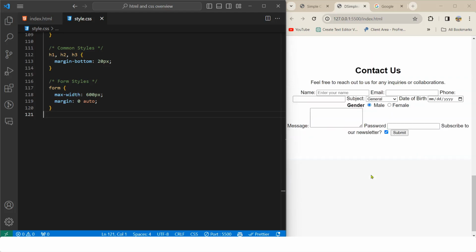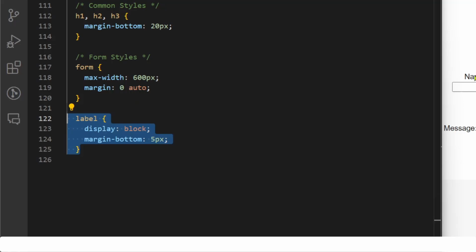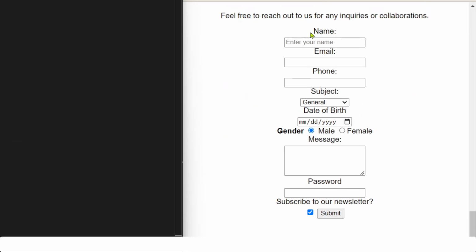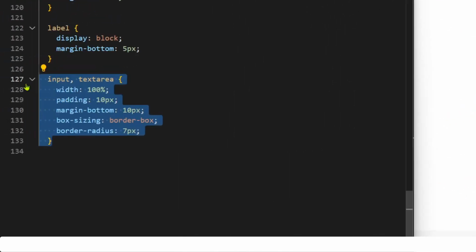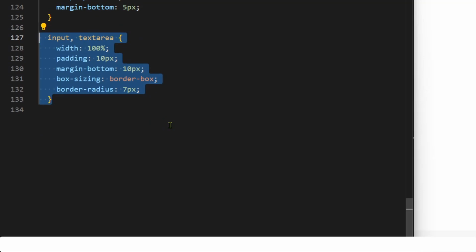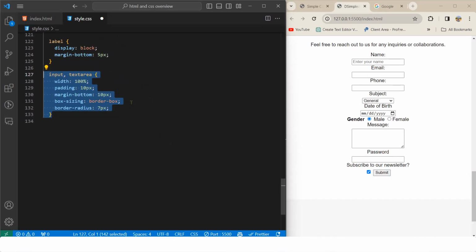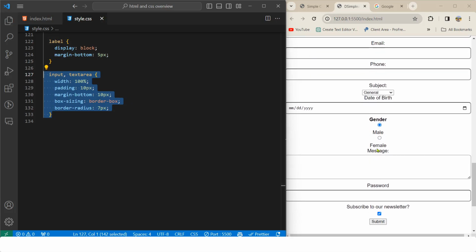This is how this is currently looking. Next, make each label block level, so that, as you can see, every label will have its own row. Next, all the input types and text area will have width of 100%, padding 10 pixel on all sides, margin bottom 10 pixel, box sizing border box so that it does not overflow. Border radius 7 pixel. This will give a little bit of rounded corner.